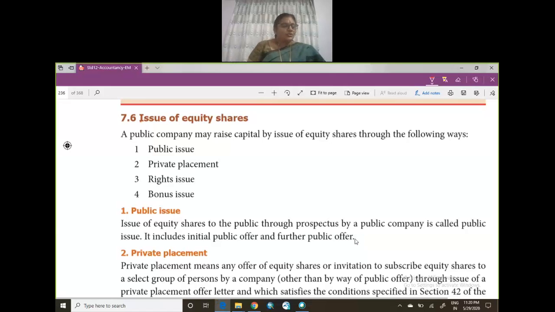Shri Guru Namaha children. In this lesson, we have the continuation of company accounts. And in the last class, we saw the types of shares and we saw the division of capital.